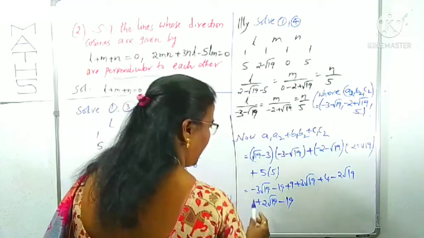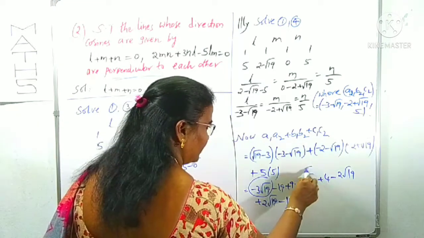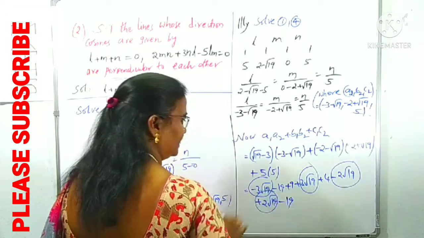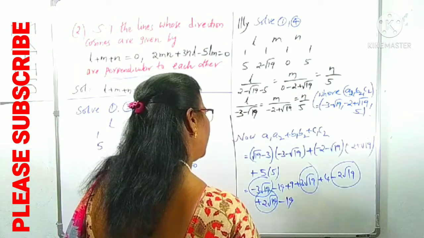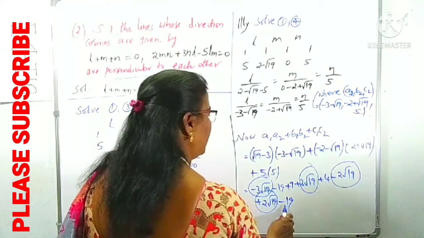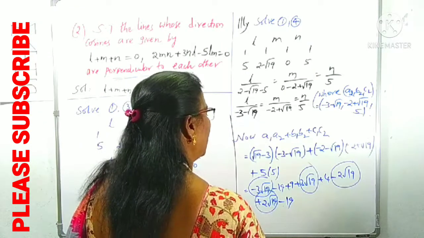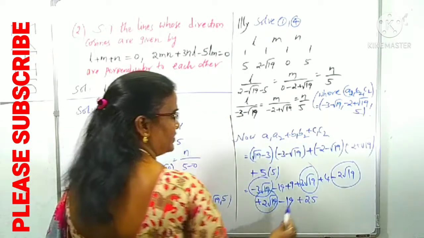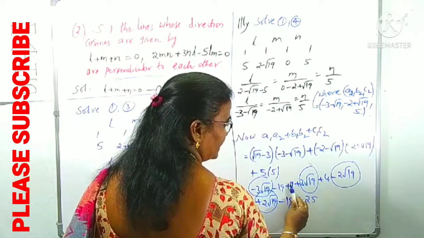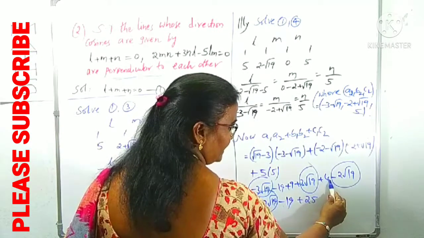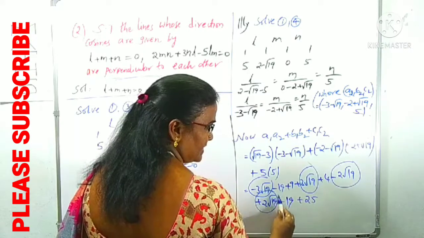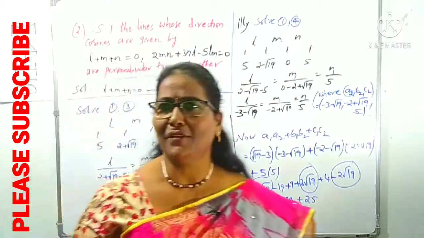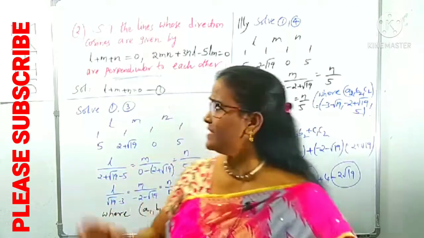What can you understand here? Minus 3 root 19 plus 3 root 19 cancel. Then minus 2 root 19 plus 2 root 19 cancel. Then what is left over? No, plus 25 is also there. Plus 25, 9 plus 9. 25 plus 9 is 34. 34 plus 4 is 38. Minus 19 also, 38 with minus. Therefore, this is clearly 0. Clear? A1 A2 plus B1 B2 plus C1 C2 is 0, which means hence they are perpendicular lines.